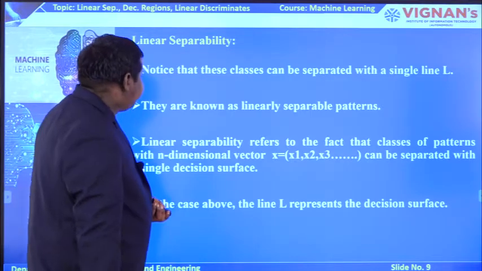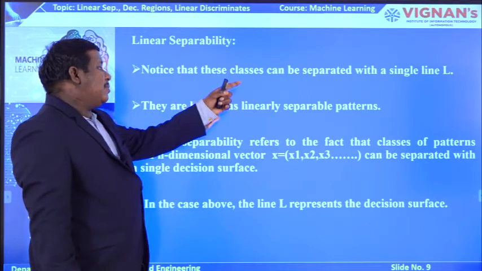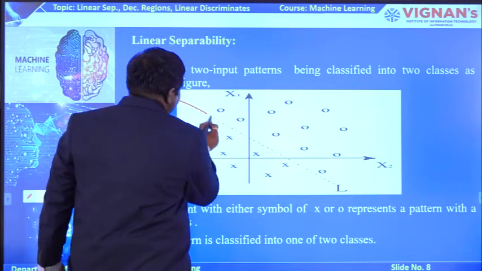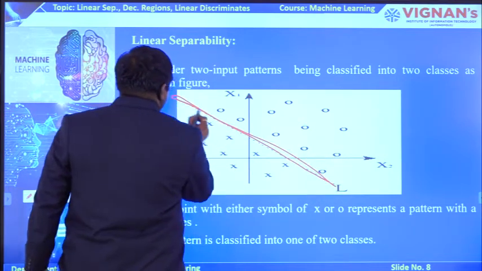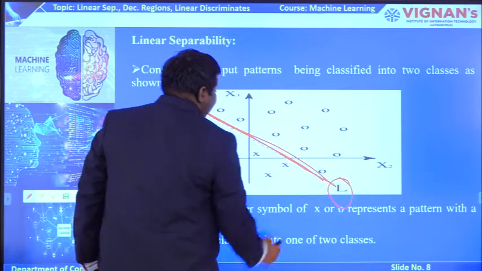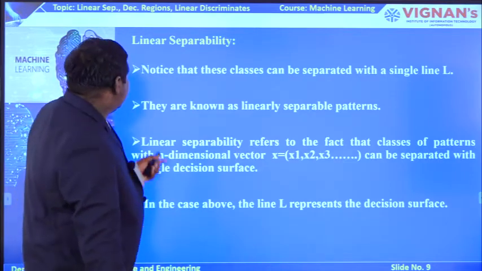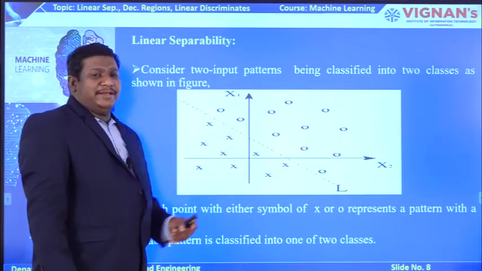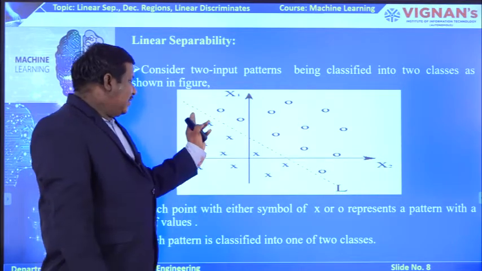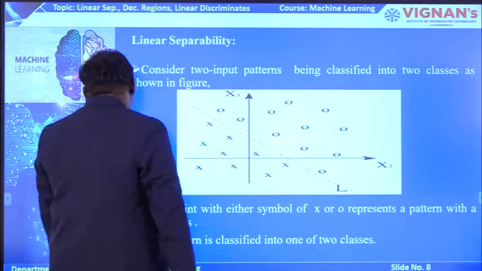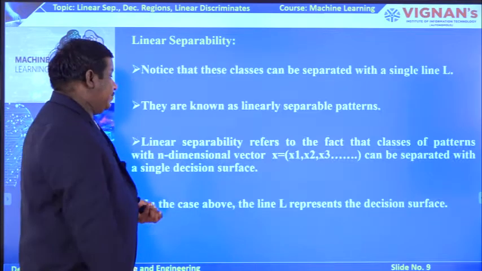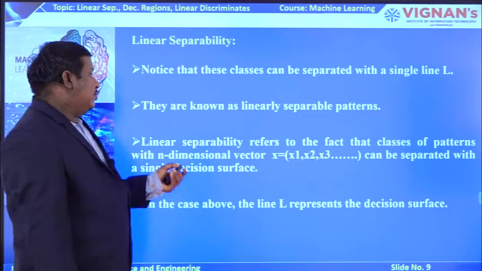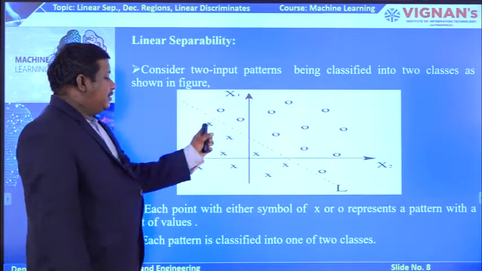Then what is happening? Notice that these classes can be separated with a single line L. Here a single line separates these two classes, and this separating line is represented with a capital L. You remember this? That means they are known as linearly separable patterns, because we can separate the two patterns by taking a surface region L. This line L can be represented as the surface region or surface line. In the case above, the line L represents the decision surface.